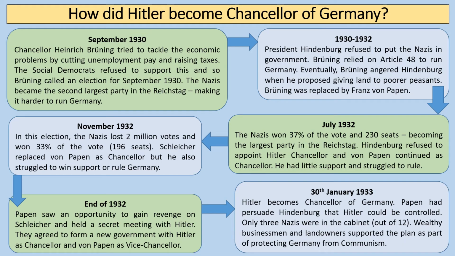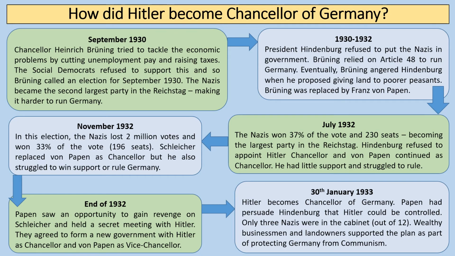So Kurt von Schleicher, a military man, replaces von Papen as Chancellor, but he also massively struggles to win support and rules for a very short period of time, between December 1932 and January 1933. So at the end of 1932, von Papen sees an opportunity to gain revenge on what he sees as the betrayal by Kurt von Schleicher. He begins to hold secret meetings with Hitler, and they come up with a plan to form a new government with Hitler as Chancellor and von Papen as Vice-Chancellor.